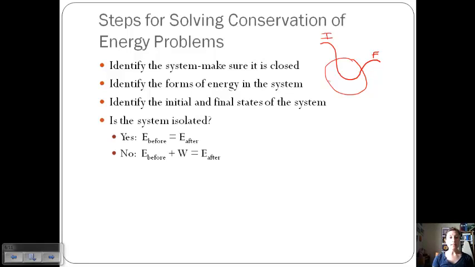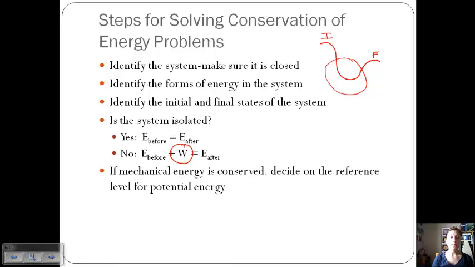So to determine if the system is isolated, yes to that question would mean that the energy before equals the energy after, when we're looking at the difference in mechanical energies. Sometimes a system is not isolated, however, and this is where we have that loss to other energies. And so we need to add in what work is done to the energy before to get the energy after. We'll do some examples with this.